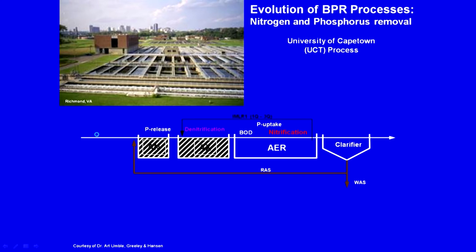We will just look at two more variations and end the session. So, what do we have here? This is what we looked at until now, right. But the issue was that the nitrates, if any, present in the return activated sludge will affect the phosphorus accumulating organisms or phosphorus release here. Without phosphorus release, they can't store the PHBs, let us see. So, let us see what they are doing. They are saying that okay, I won't recycle it before the anaerobic tank, but just before the anoxic tank.